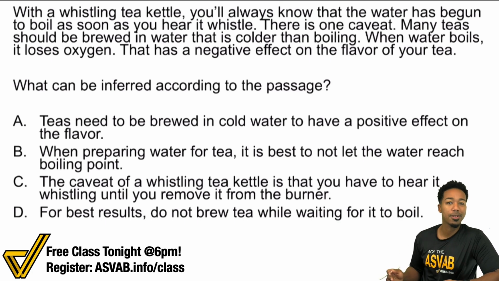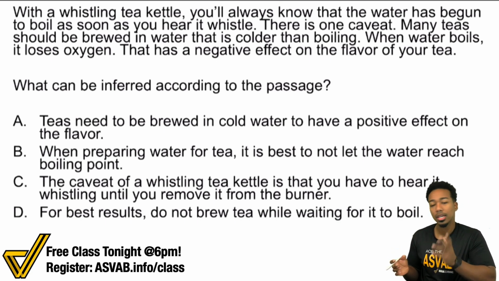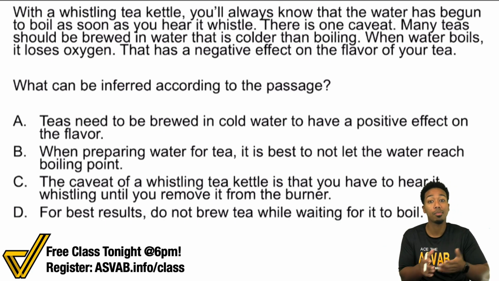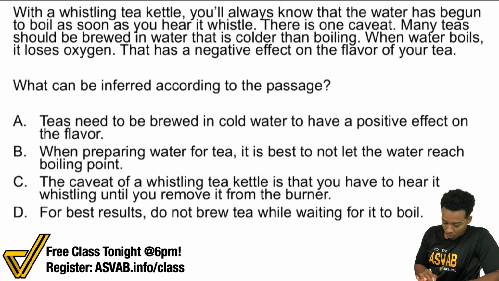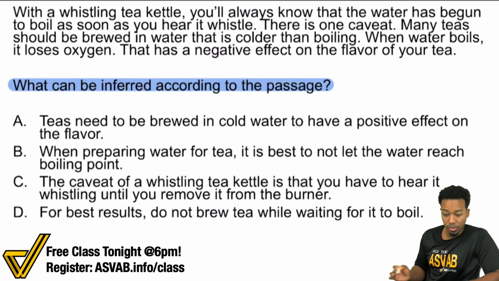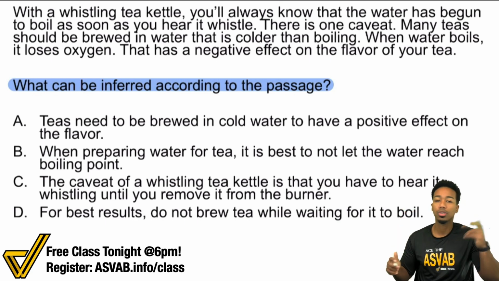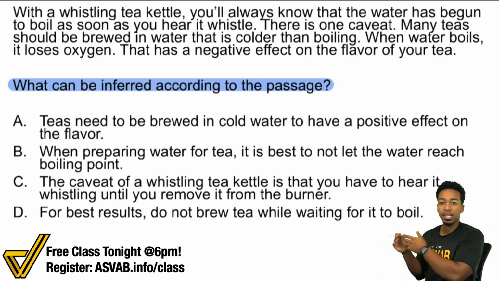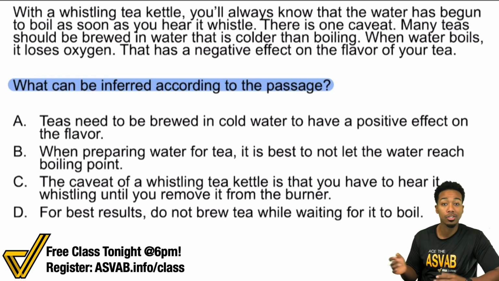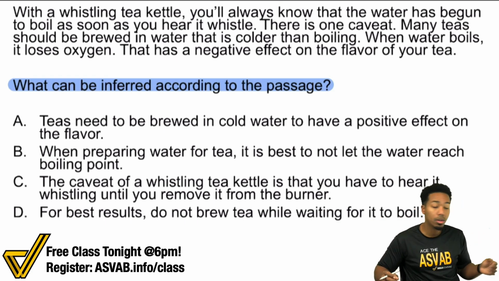First things first with paragraph comprehension, and I'm going to teach you this in class tonight, is that you always want to start by reading the question. There are a ton of different types of problems with paragraph comprehension, and so by reading the question first, you're giving yourself the opportunity to see what kind of problem you're doing. So here it says, what can be inferred according to the passage? What that tells me is that this is an inferencing factual question. So all this means is that the correct answer is simply directly supported in the passage some way, somehow. There's direct evidence, and you need to be able to point out the right answer and make sure that the wrong answers, well, you got to make sure that they're wrong.